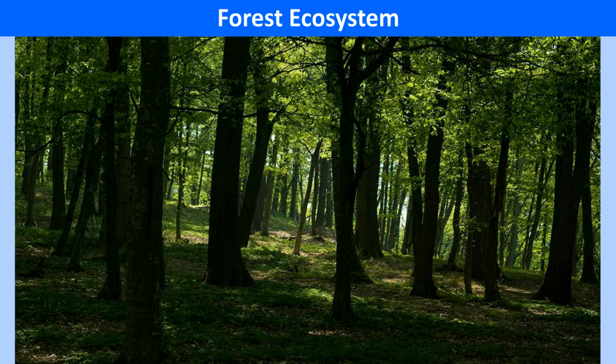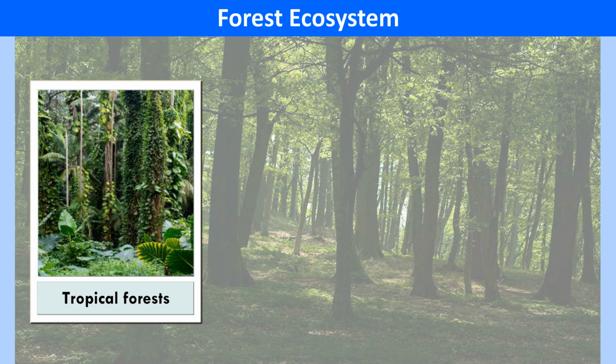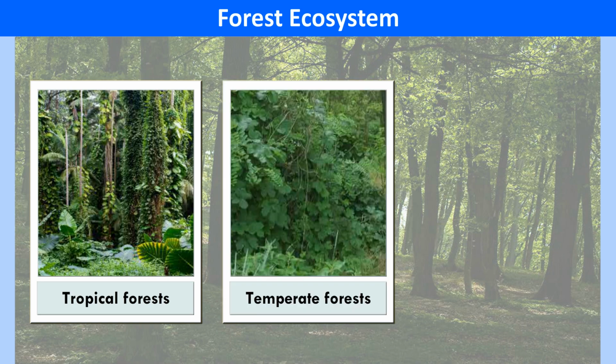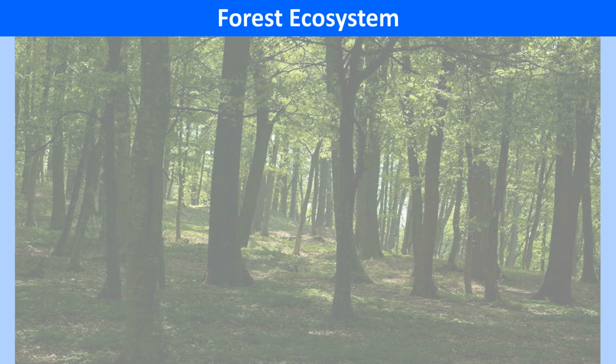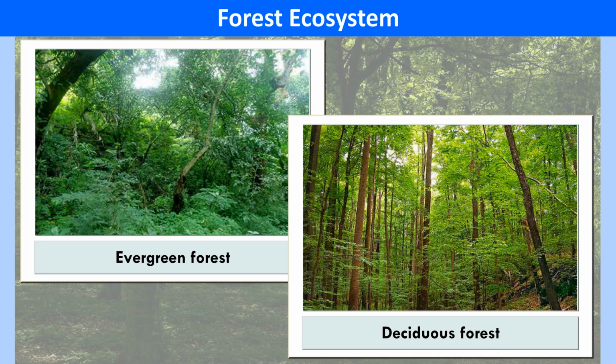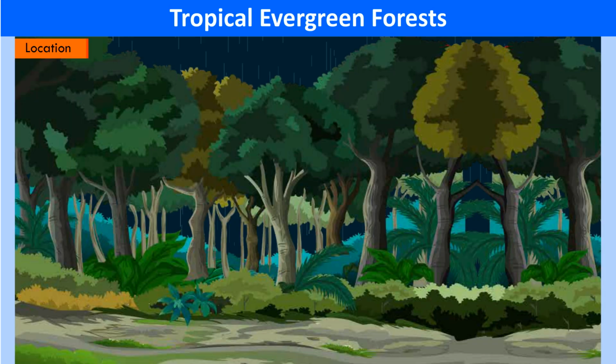According to their latitude, forests are classified into three major types: tropical forests, temperate forests, and the coniferous forests. The tropical and temperate forests are further classified as evergreen and deciduous, based on their habit of shedding leaves.